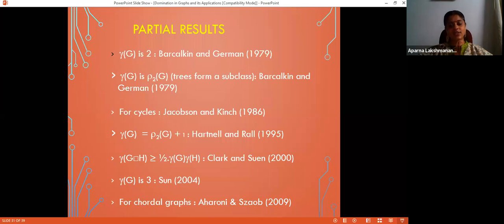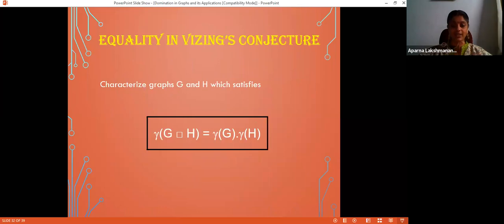Vizing's conjecture is for Cartesian product and domination number, right? What if we consider other domination parameters, or what if we consider other products? That was another interesting question towards which we will move. And the graphs which attain equality in Vizing's conjecture was also an interesting question.